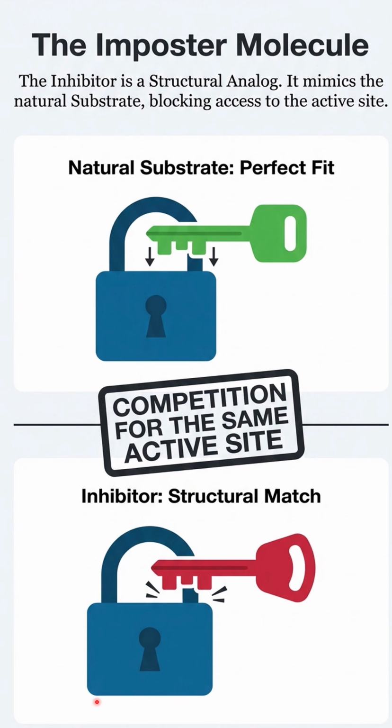The inhibitor molecule will resemble exactly the substrate. So the natural substrate will be a perfect fit and it will bind to the active site of the enzyme. Here the lock is the enzyme and the key is the substrate. So it is a perfect fit in the active site. Whereas a competitive inhibitor will have a structural similarity to that of the natural substrate and it will go and bind at the active site and block the active site.